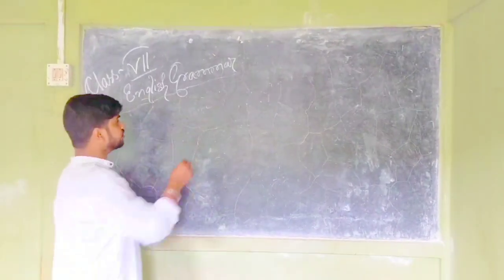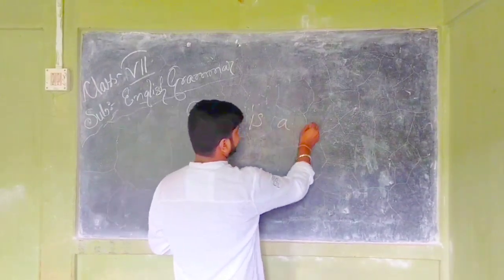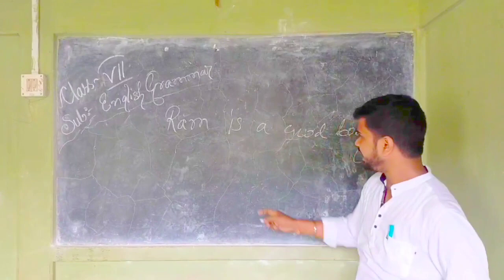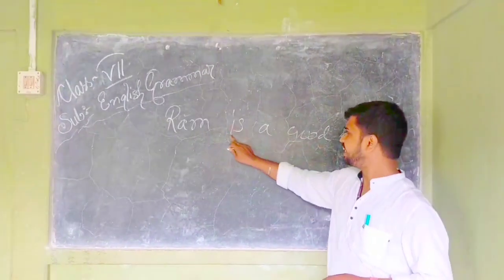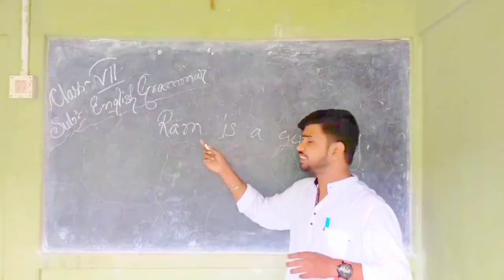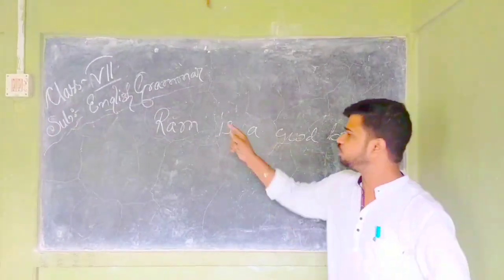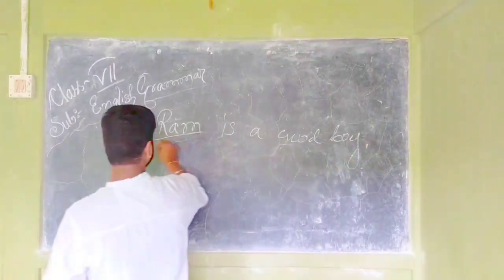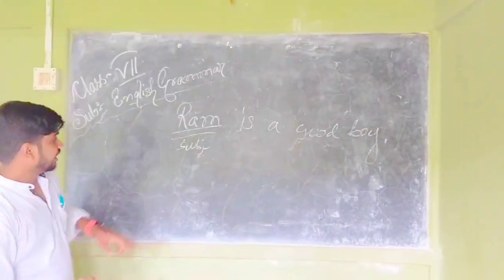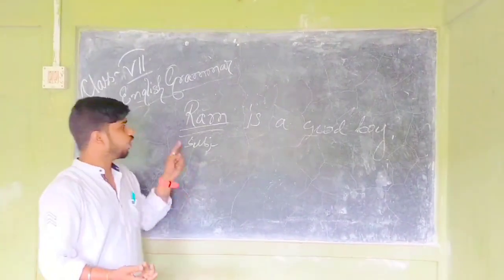Suppose Ram is a good boy. Here Ram is the word in a sentence we are talking about. Who is a good boy? Ram is a good boy. So, Ram is subject. Understand? In a sentence, what we are talking about is called subject.